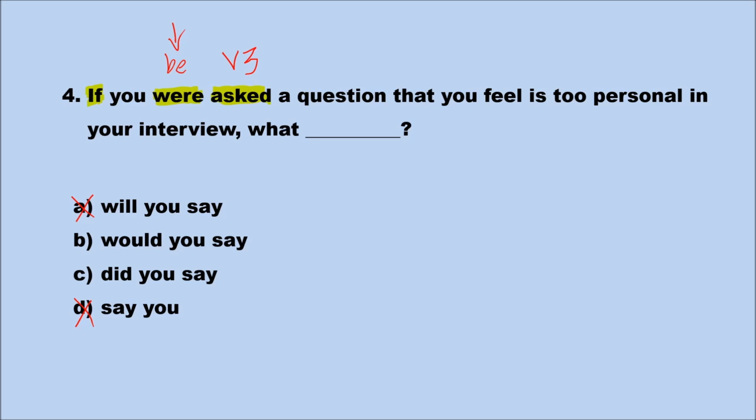Second conditionals imply improbable possibilities. And this sentence, as we have determined before, is a second conditional, so we need the helping verb would. So C, did you say, even though this is verb 2, it cannot go with a second conditional sentence. What we're looking for is B. The correct sentence for this one should be: If you were asked a question that you feel is too personal in your interview, what would you say?